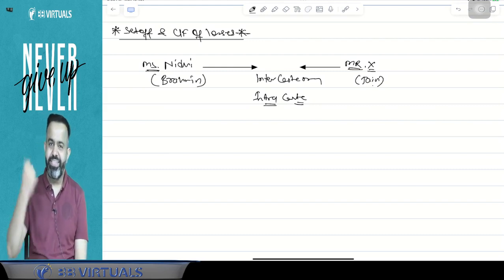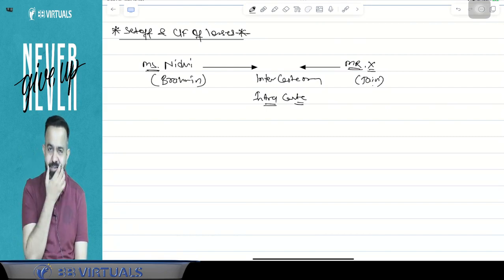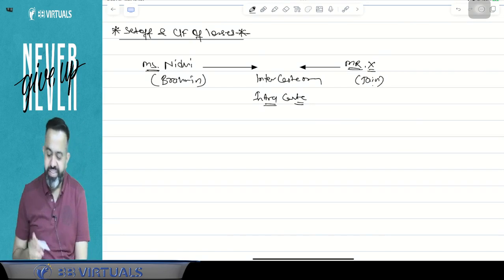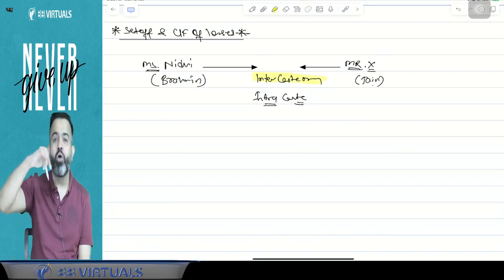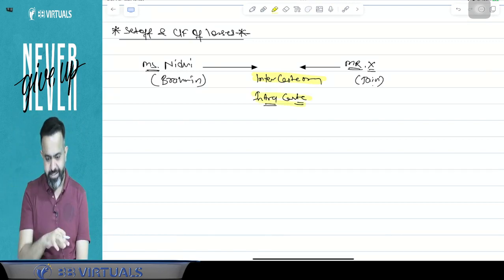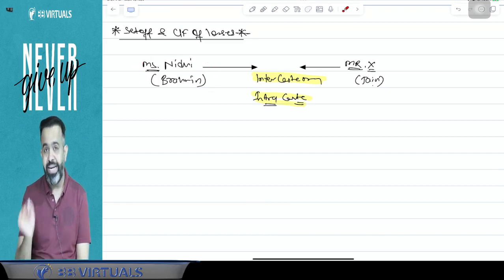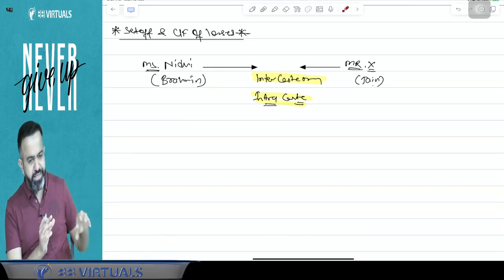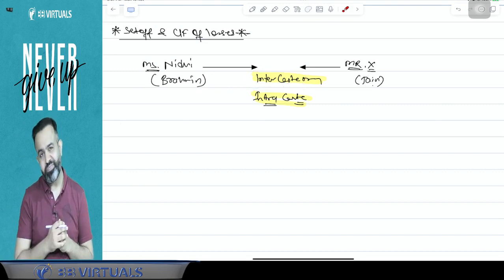Many times we say that the girl did an intercaste marriage. So does intercaste mean within the caste or outside the caste? Right answer is, this marriage is known as the intercaste marriage. Intercaste means outside the caste, and intra-caste means within the caste. If Nidhi married in the Brahmin family only, it will be known as an intra-caste marriage. And if Nidhi is married in any other caste, that will be known as an inter-caste marriage.